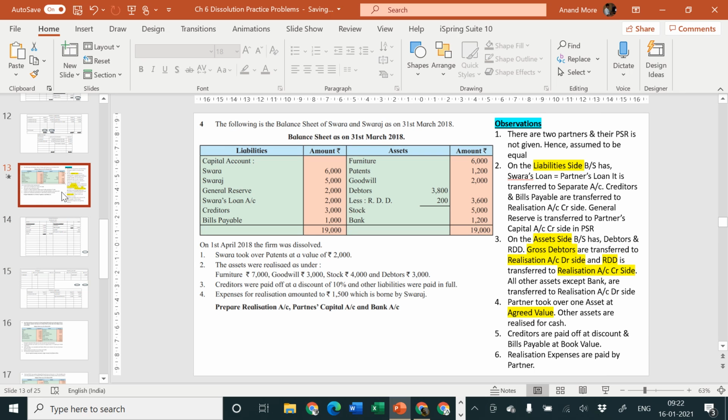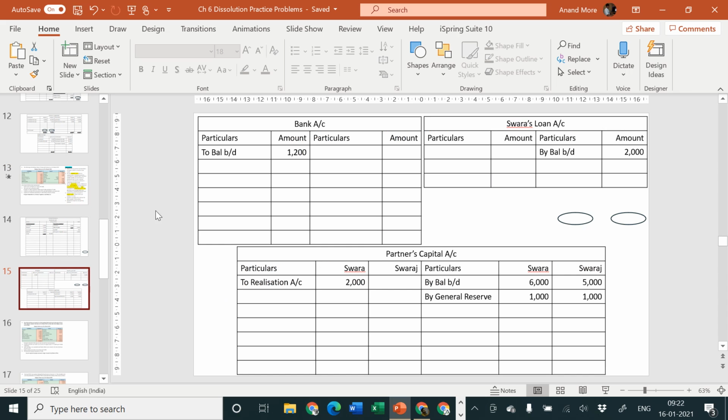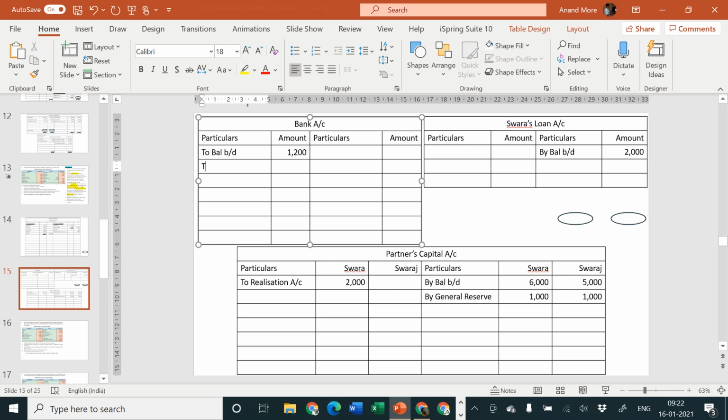Next point is here. The assets were realized as under: furniture 7000, goodwill 3000, stock 4000, debtors 3000. Cash is coming in and assets are going out. But this is not at the time of normal business. This is at the time of dissolution. So everything will be adjusted through realization. Entry will be cash account debit to realization account. Cash account debit side to realization, and realization account credit side by cash or by bank.